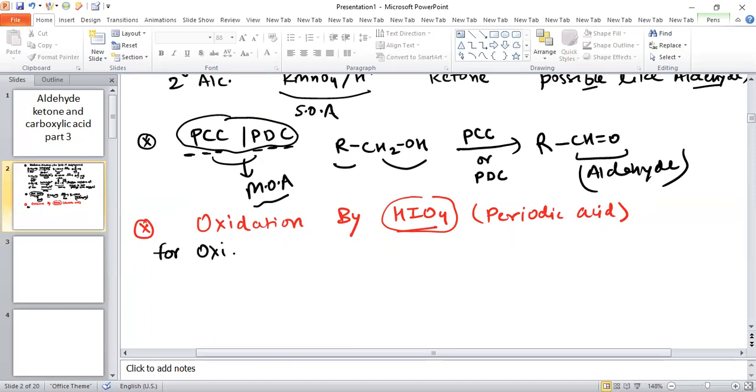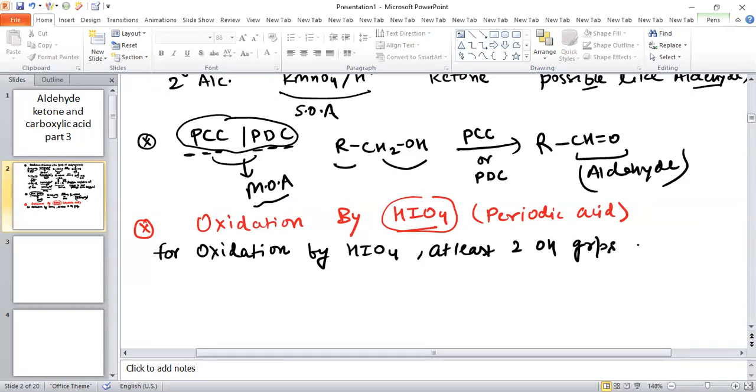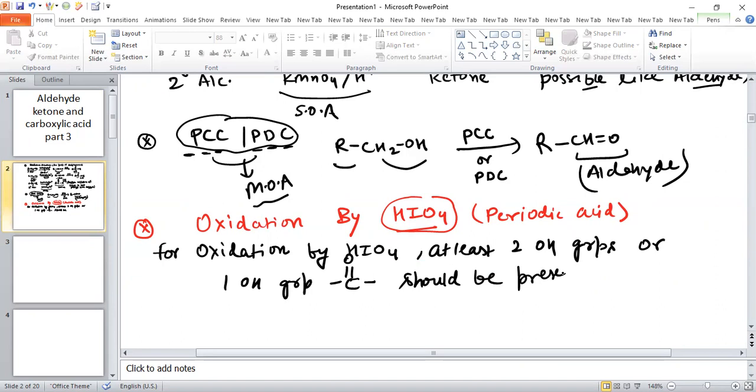For oxidation by HIO4, at least two OH groups, or one OH group and a carbonyl group (C double bond O), should be present at vicinal position.